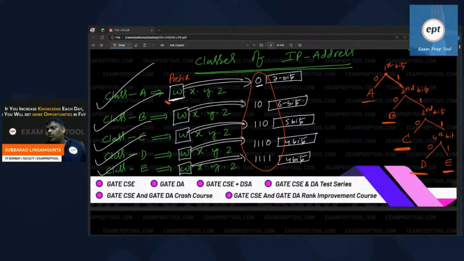First bit 0, class A. First bit is 1, then see the second bit also. Second bit 0, class B. Second also 1, then see the third bit. Third bit 0, class C. Third bit is 1, then see the fourth bit. Fourth bit 0, then class D. Otherwise class E.